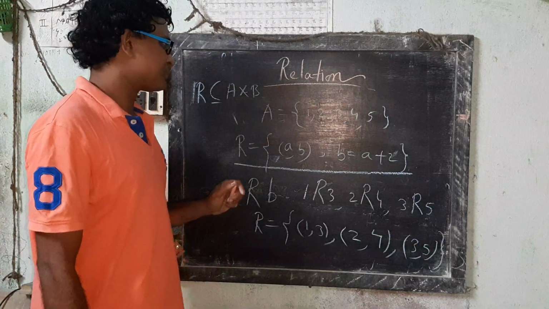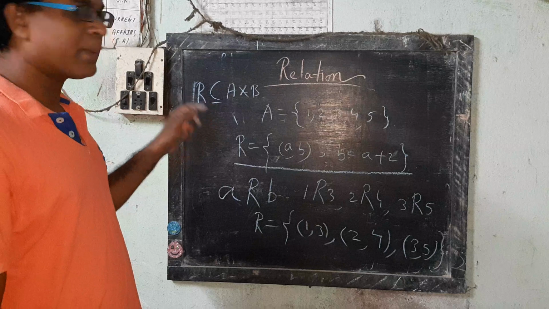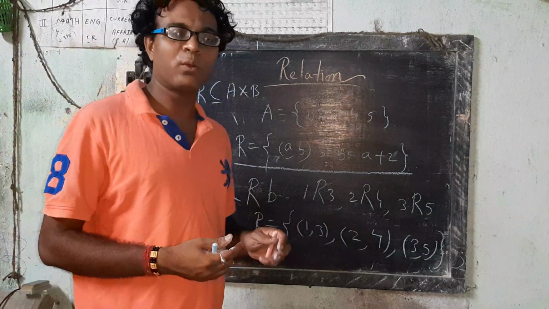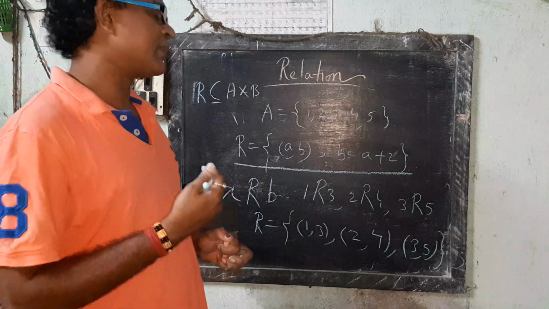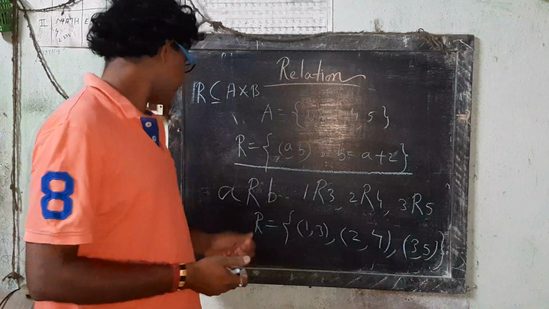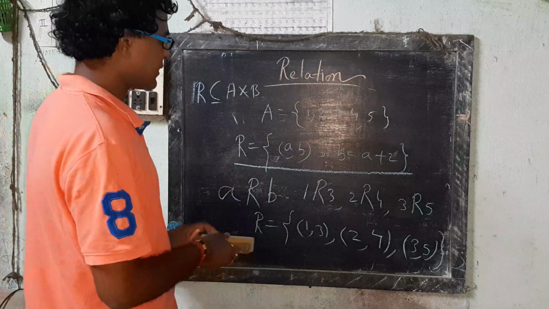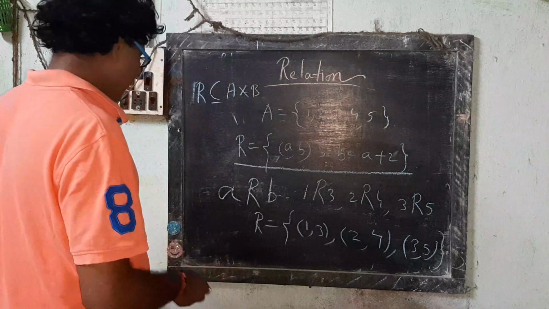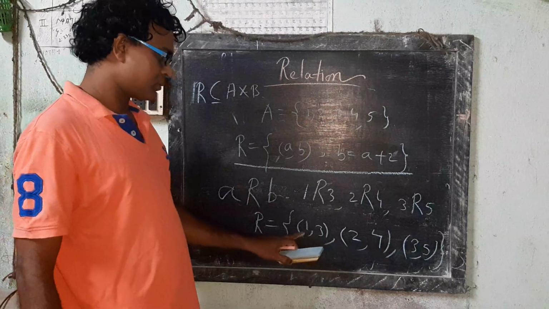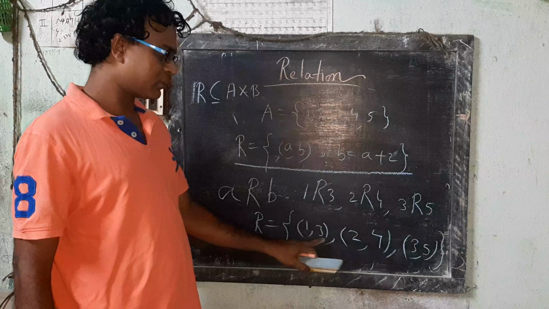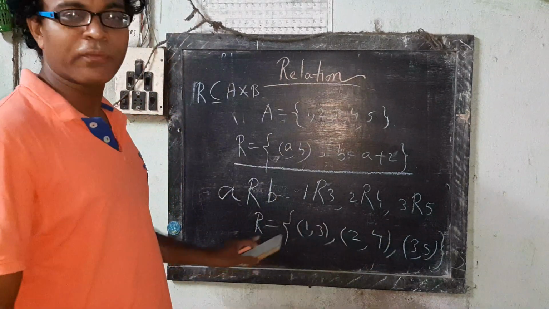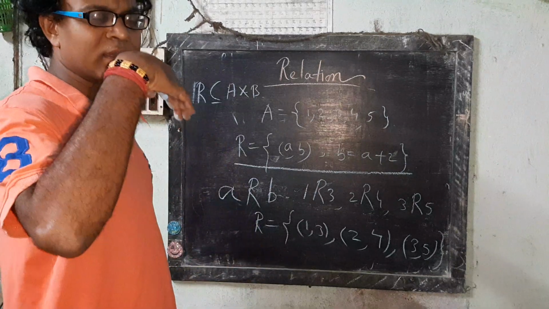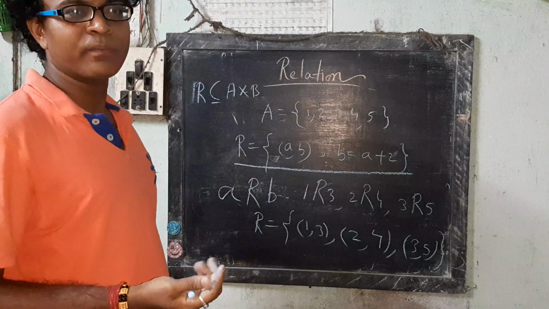Now we have to know what is domain and what is range. And another form, range, is also called codomain. Here R is containing (1, 3), (2, 4), (3, 5). So dom of R, domain is in abbreviated form, that is dom.